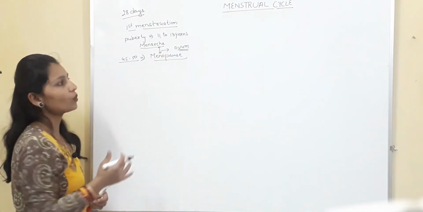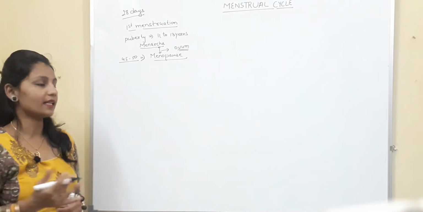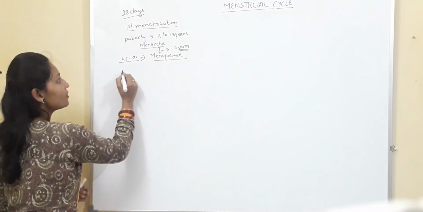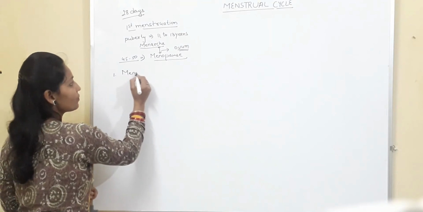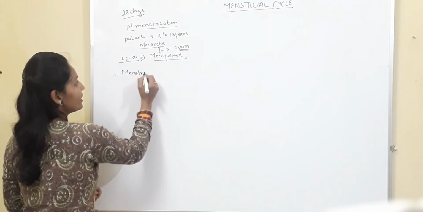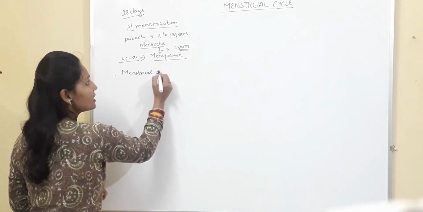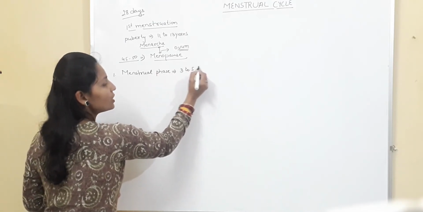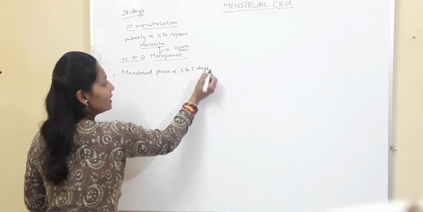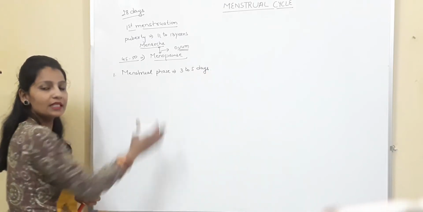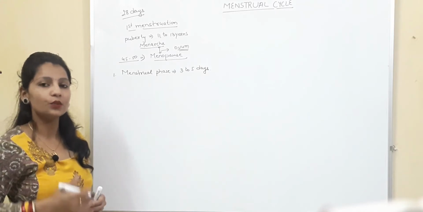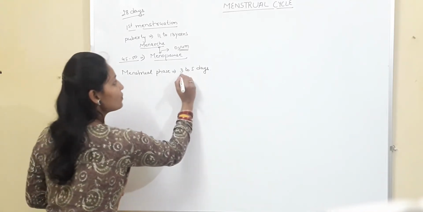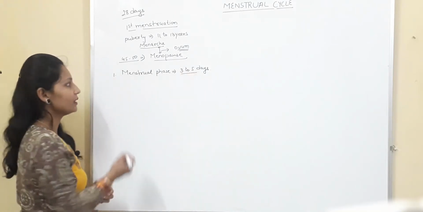Now we will study about the phases of menstrual cycle. So the menstrual cycle consists of 4 phases. The first phase is menstruation phase or menstrual phase. This phase consists of 3 to 5 days, during which the bleeding occurs. The uterus wall, or you can say the endometrium lining of the uterus, breaks and bleeding occurs through the vagina. So this phase consists of 3 to 5 days.